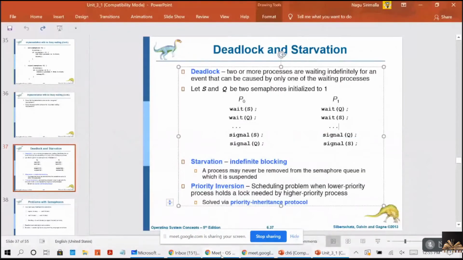And one more drawback here is starvation. Starvation means, see, when a process blocks itself and enters into the waiting queue, a process may never be removed from the semaphore queue in which it is suspended. It is never moved from the waiting queue to the ready queue. That is indefinite blocking, which leads to starvation, right?